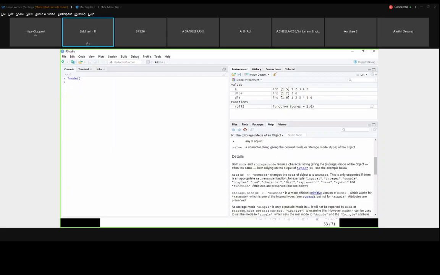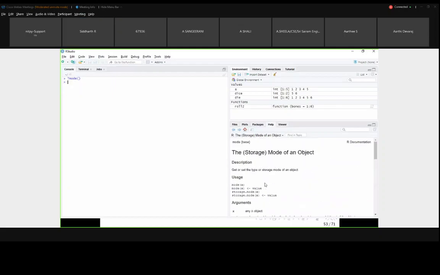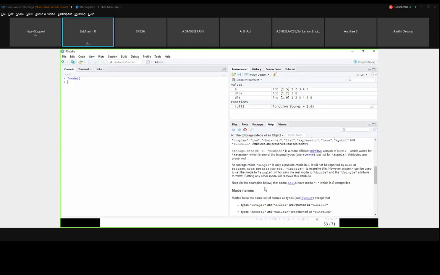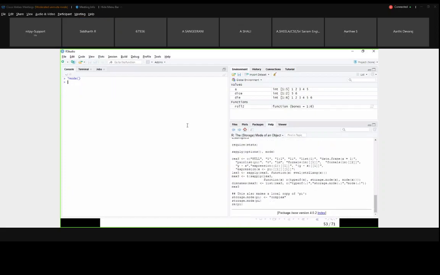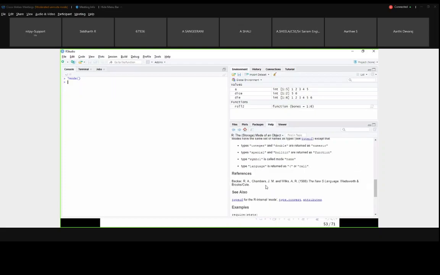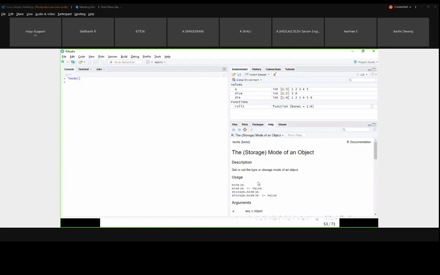In mathematics, mode is different; this mode is different. I will check and let you know, sir, because as there are n number of functions, we are not able to remember almost everything.